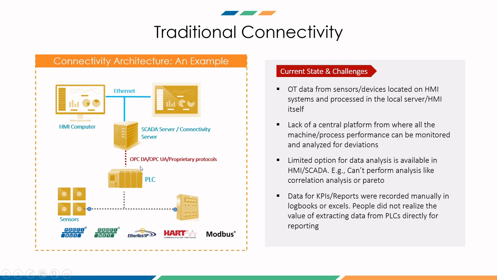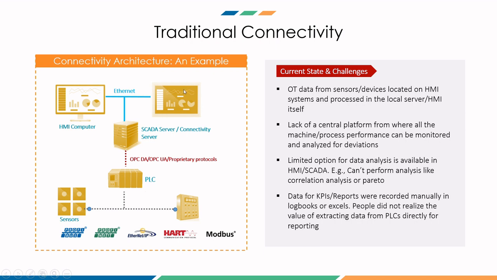The protocols which are generally used are OPC, and there can also be some proprietary protocols created by some OEMs. Then this server is connected through Ethernet to PCs or HMI stations, which the operators use to control and monitor the process. In some cases, the HMIs also directly communicate with the PLC, but just to keep the architecture simple for explanation purposes, I have shown this architecture, and this is the most commonly used.